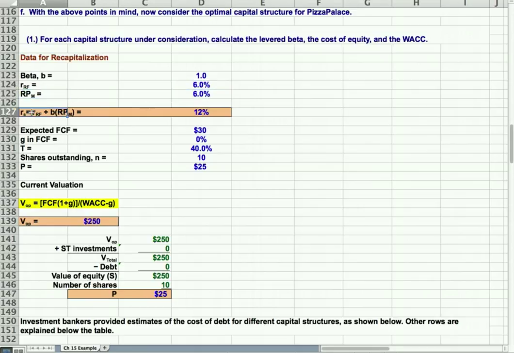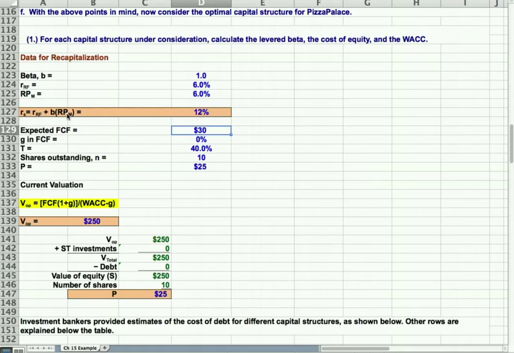So for the capital asset pricing model, to value the equity, it's 12%. 12 is 6% for the risk-free rate plus 1 beta times the market risk premium, 1 times 6 is 6%. So 6 plus 6 is 12.